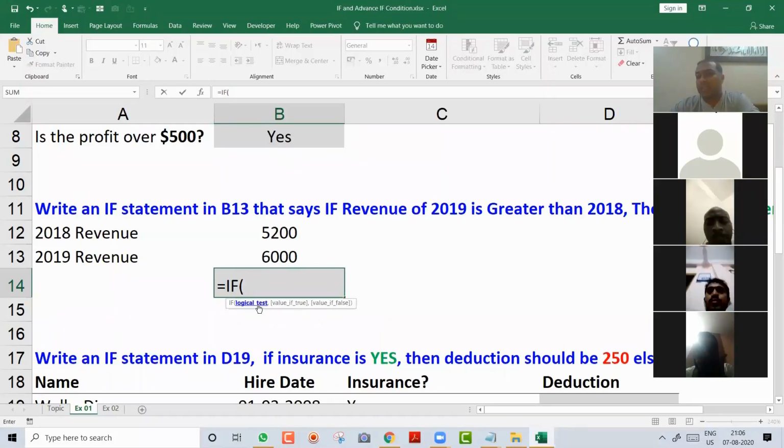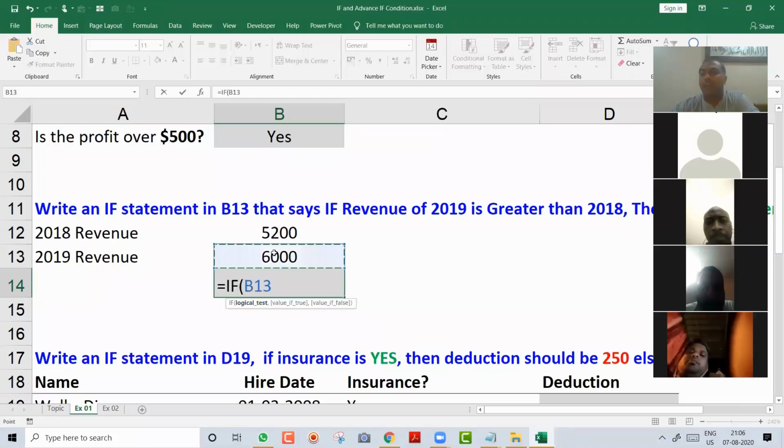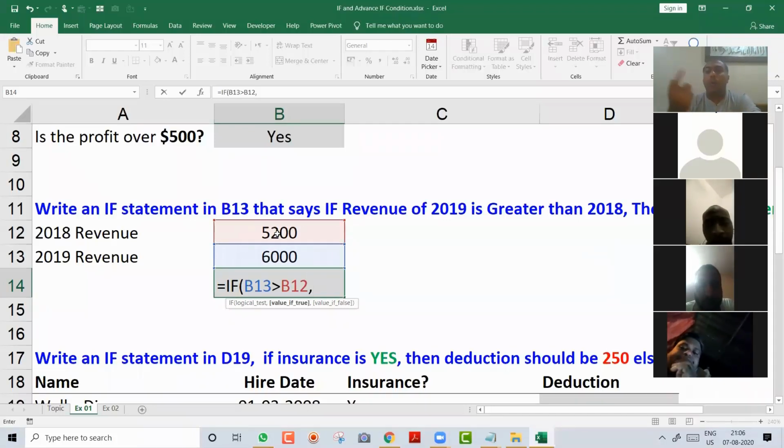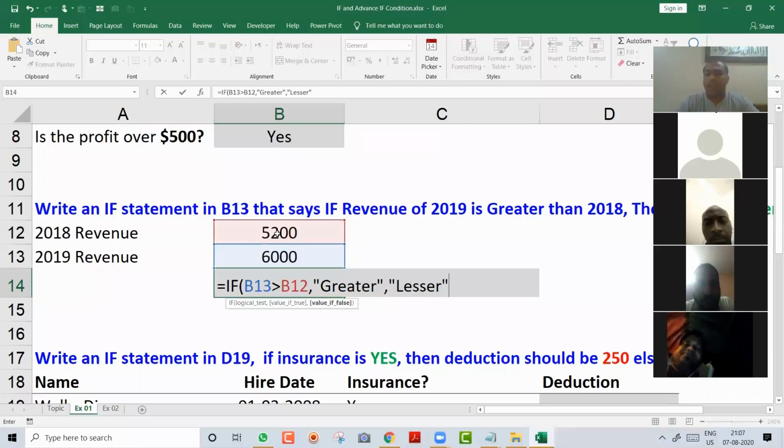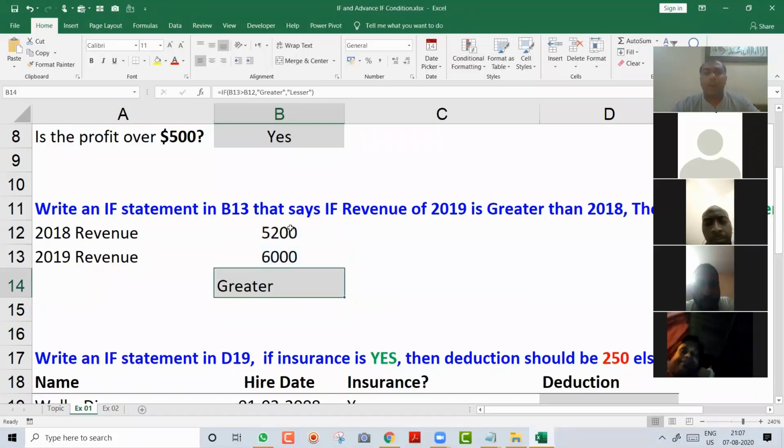First thing, logical test. Logical test means what? Condition. I say Excel, if this value, that is B13, is greater than B12, comma, what should happen? I will say in double quotes, put the word greater, comma. If it is not greater, then what? Then I say put the word lesser. Close the bracket and enter. So you got greater because 2019 revenue is greater than 2018. This is the second example.